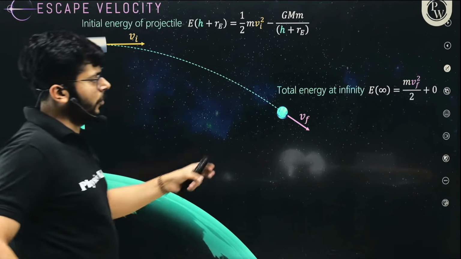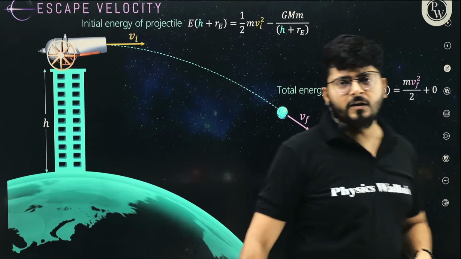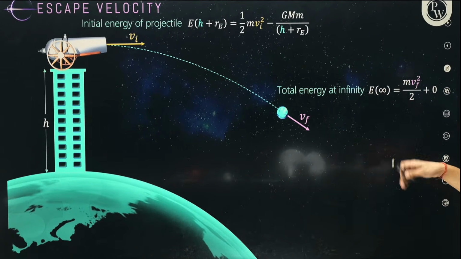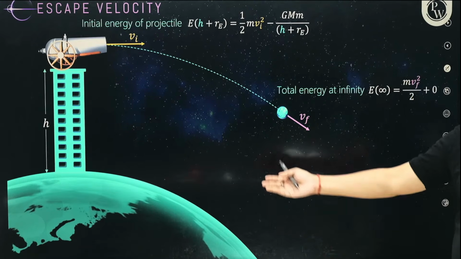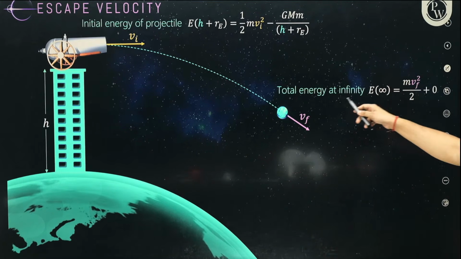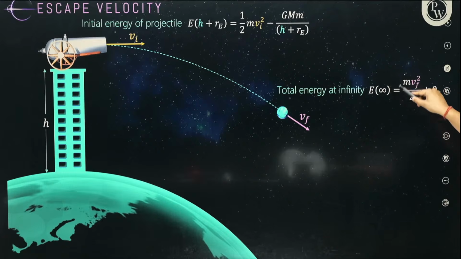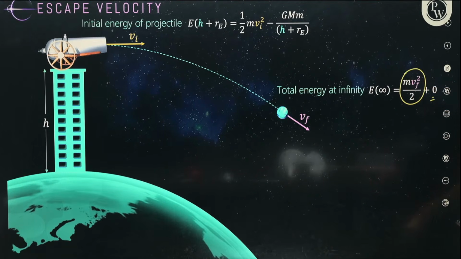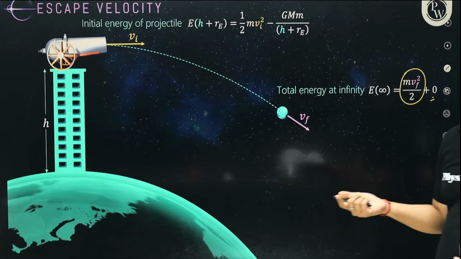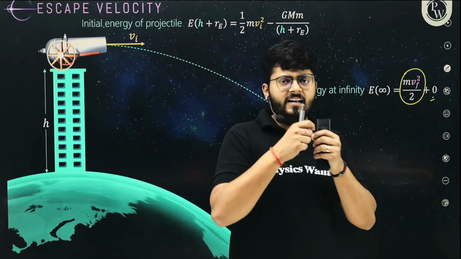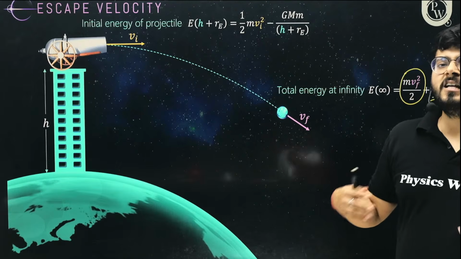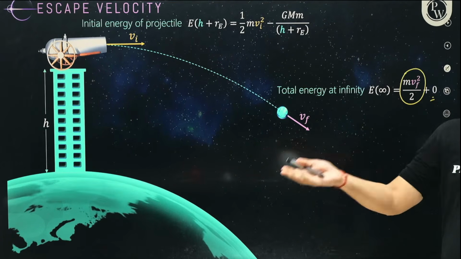Okay, so the total energy at infinity, how much energy does the object have at infinity? Infinity means any point outside the gravitational field of the Earth, right? So total energy at infinity is (1/2)mvf² plus 0. So potential energy is not there, right? Potential energy is only there as long as two objects are interacting. When the objects are not interacting with each other, there is no concept of potential energy.